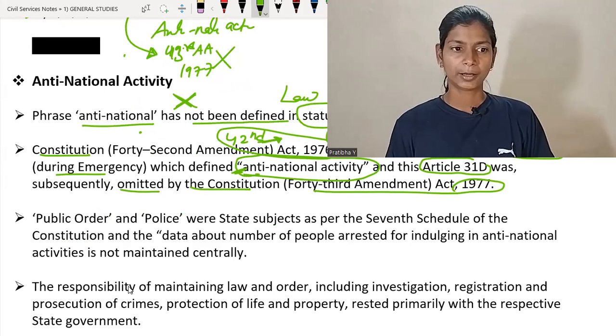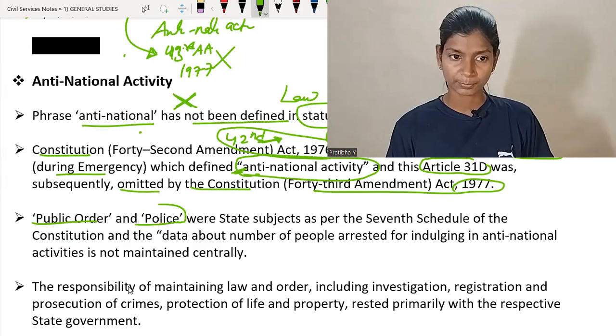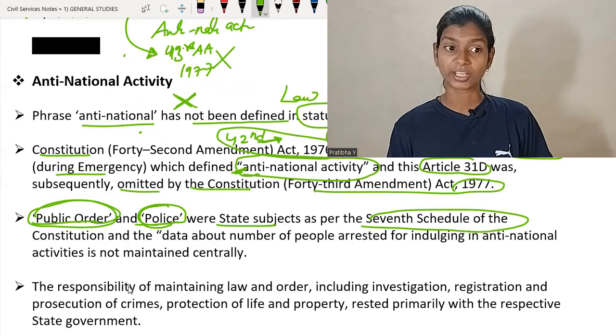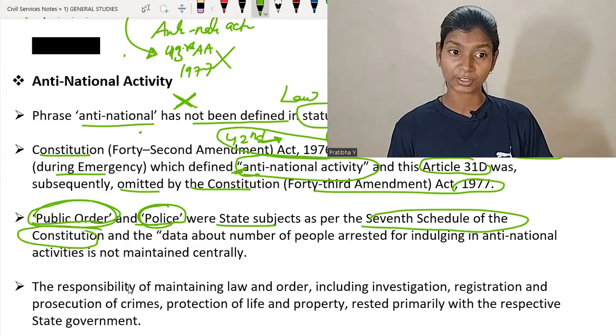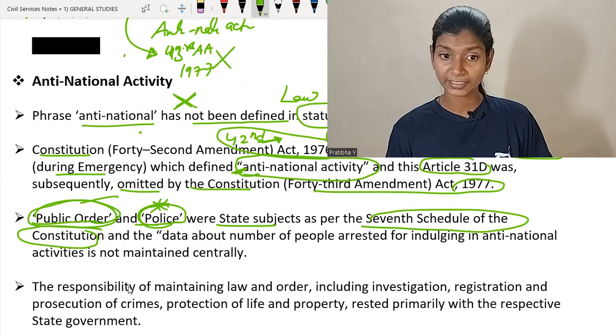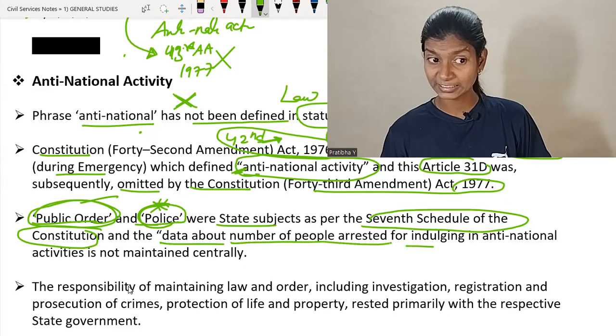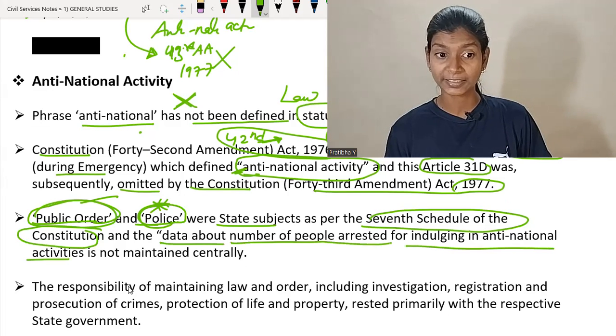Public order and police. Public order means how the public maintains law and order, and police are state subjects as per the 7th Schedule of the Constitution. Data related to how many people are arrested for indulging in anti-national activity is not maintained centrally.